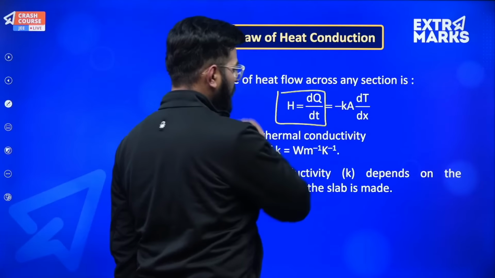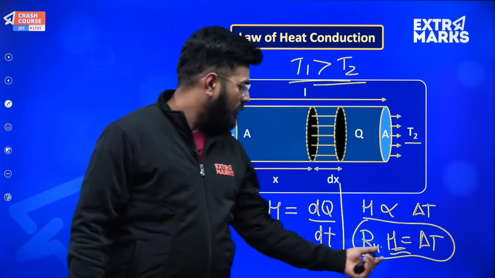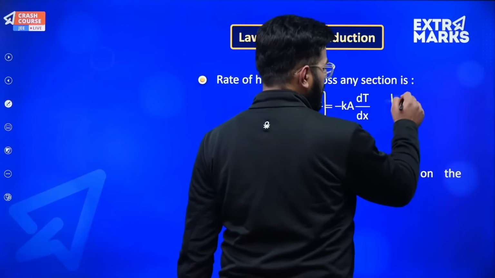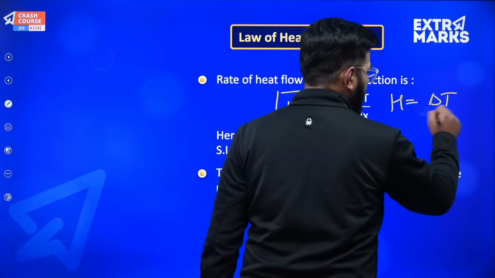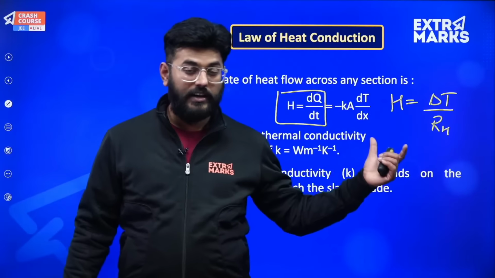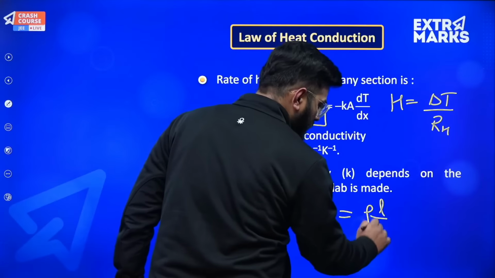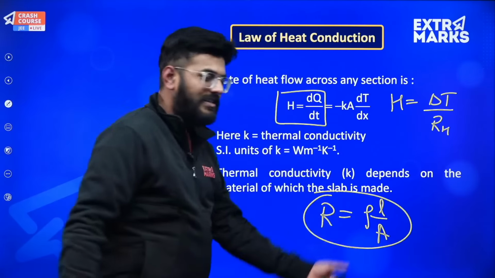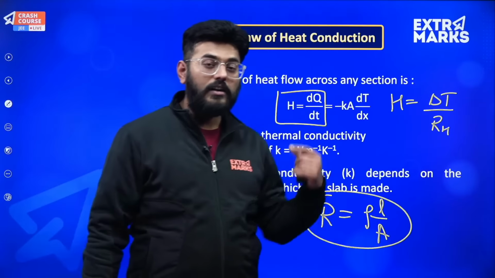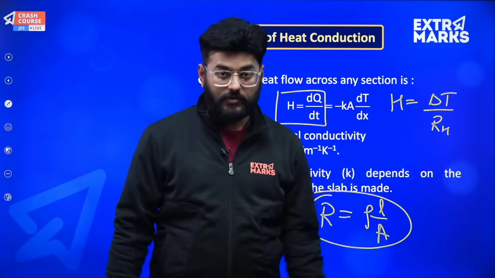So H will be equal to dQ by dt, and how will it be represented? What you have seen over here, this heat resistance, when it goes over there, heat will obviously be what we have just written: heat will be delta T by heat resistance, right? And what was the resistance in current electricity? If you remember, in current electricity, resistance was rho L upon A, where rho was the resistivity. So over here also R_H will be represented, but not in terms of resistivity, it will be represented in terms of conductivity.